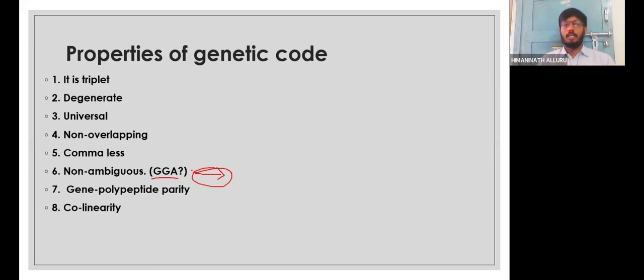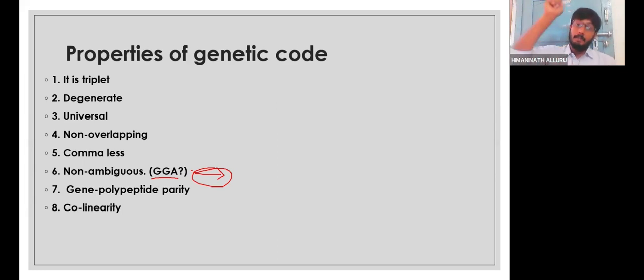The last one is collinearity, also another very easy one. If we take a DNA, it will be there in a continuous fashion. Whatever is there will be complementary in the mRNA. What is the code present in the DNA, according to that, complementarily, it will be there in the mRNA. What is there in the mRNA, according to that the amino acid sequence will be there. What is there in the DNA, according to that the mRNA will be there. What is there in the mRNA, according to that the amino acid polypeptide will be there.